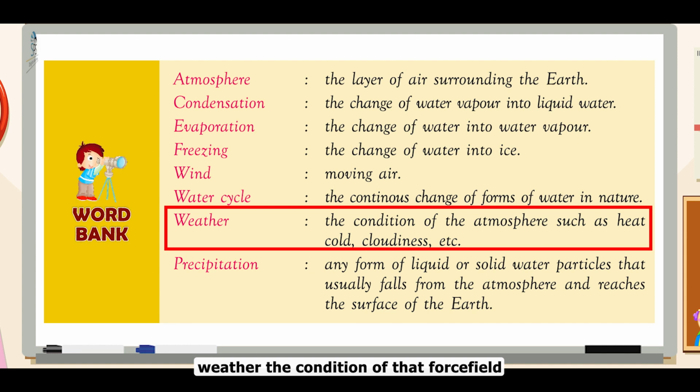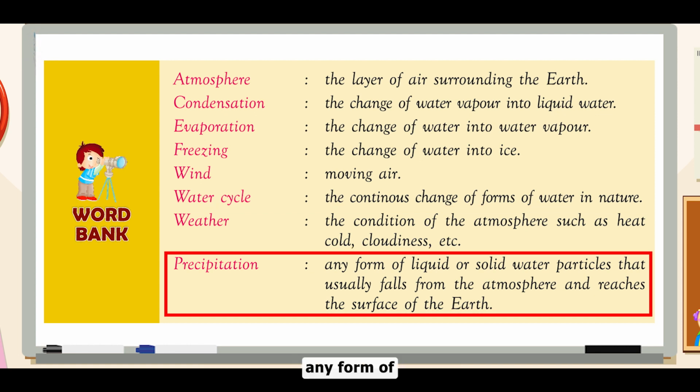Weather: the condition of the atmosphere such as heat, cloudiness, etc. Precipitation: any form of liquid or solid water particles that usually falls from the atmosphere and reaches the surface of the earth.